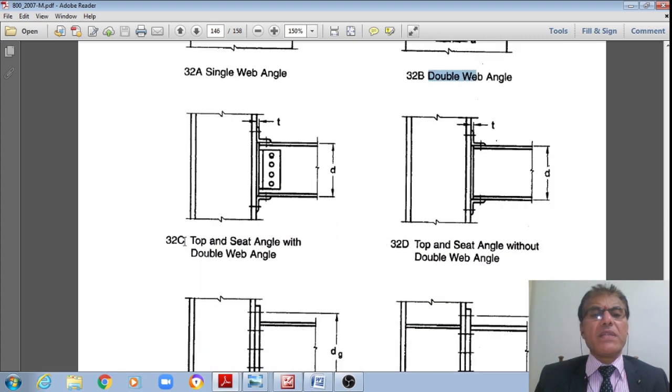And next, the third one is, even we can have the top angle, or this is what is called the cleat angle at the top, and at the bottom it is what is called the seat angle, right?